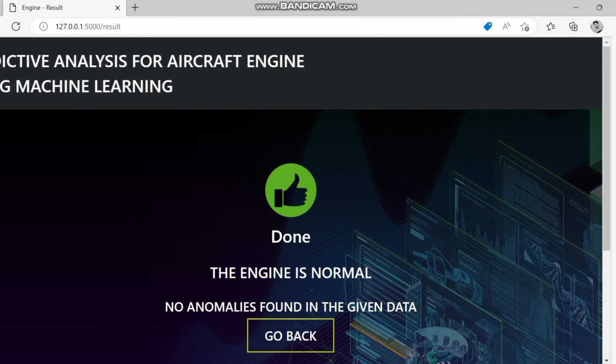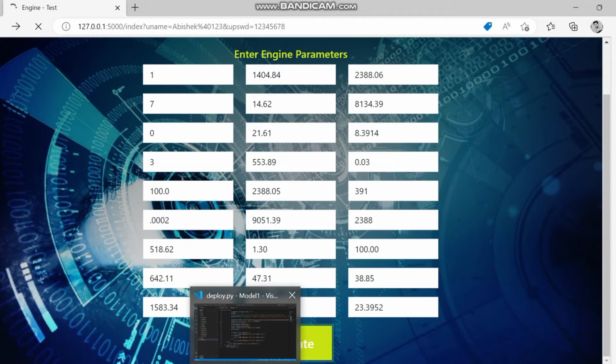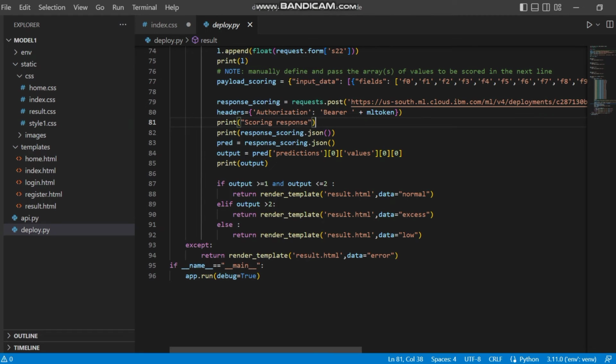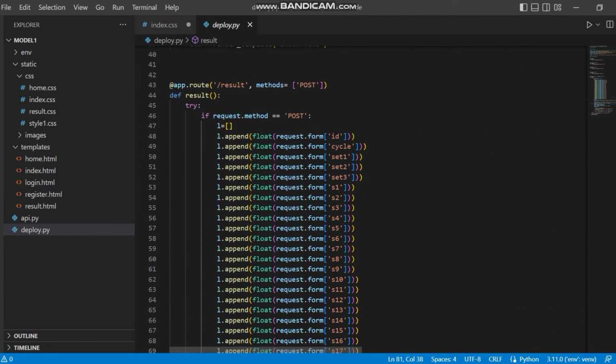When we click the evaluate button, the values are passed through the variable L. L is a list. We append all the values in the list. See, L.append of ID, L.append of float request.form of cycle.